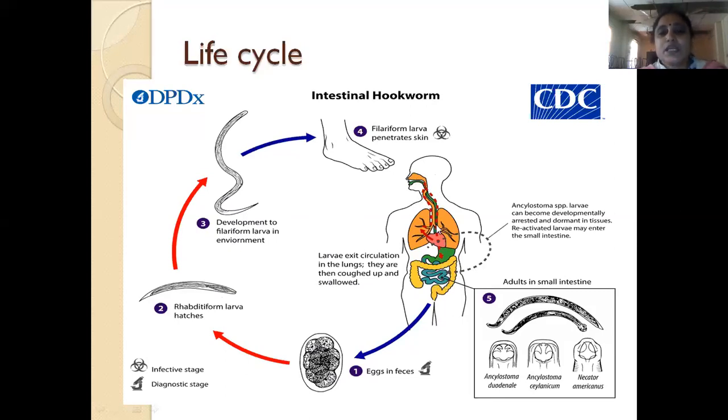Each Ancylostoma duodenale worm invades the mucosa of the intestine, and about 0.2 ml of blood per day is taken up by each adult worm. If they are infected for a long duration, the patient will end up having iron deficiency anemia also. So this is how the life cycle goes on.